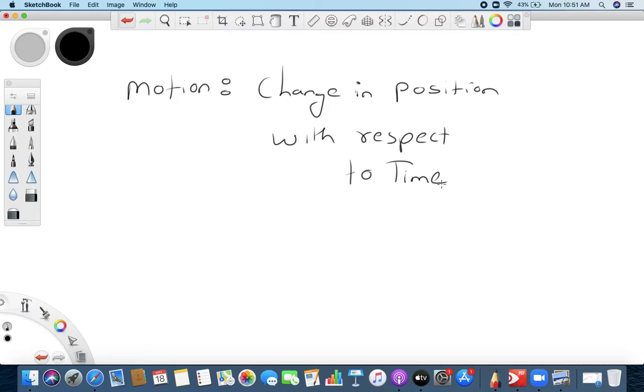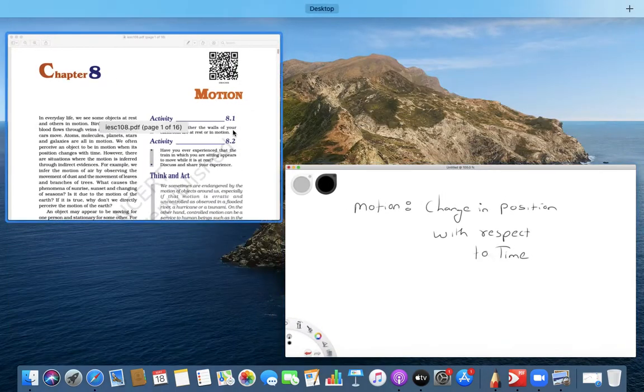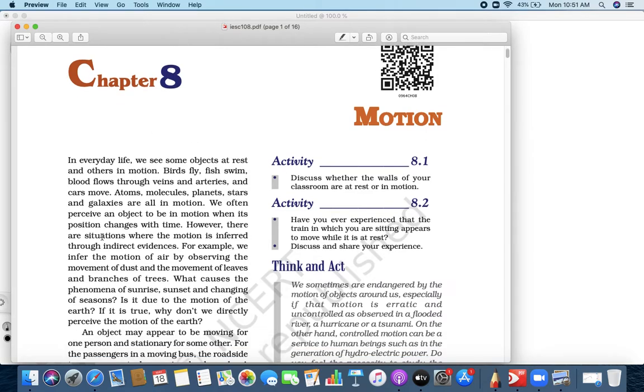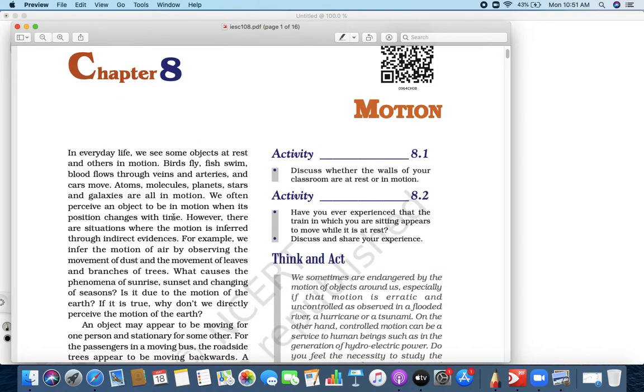But still, motion depends upon the observer. Now how? For some person one object is in motion, for another it is stationary. Surprise? Yes, it is true, right? But before that, let me take you a little basic here. Motion can be inferred from indirect evidence.